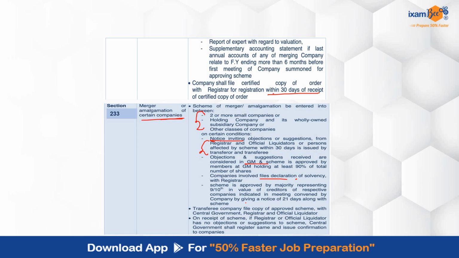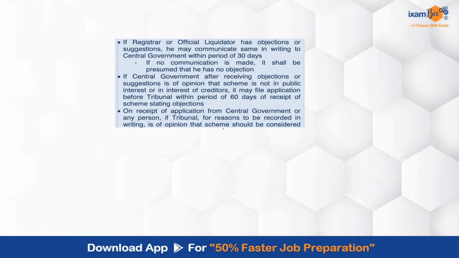The transferee company will be going ahead and filing a copy of the approved scheme with the central government, official liquidator, registrar and all. Once that is received, if these authorities have any objections or suggestions, they can go ahead with it. If not, then the central government will be registering the scheme and issuing the confirmation to the companies. Now, in case the registrar, official liquidator and others have objections, they can communicate that within a certain time period. Again, you can see it is 30 days, and that has to be done to the central government.